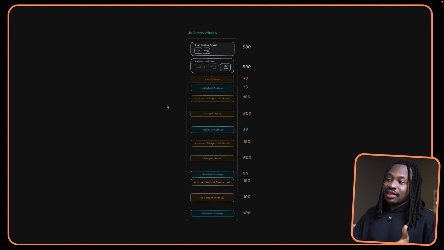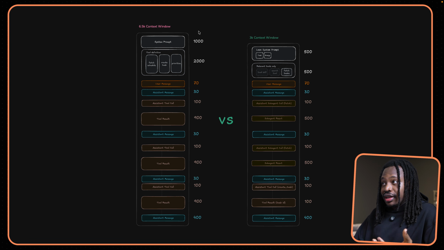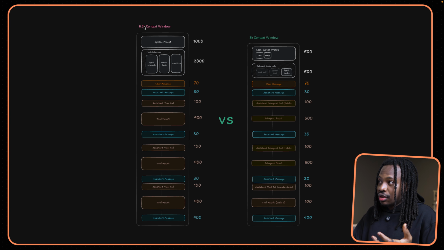So what we did was hide an agent inside a tool call. So when the main agent makes a tool call, we don't actually fetch data directly and give it to the agent. A sub-agent handles fetching that data, which means that sub-agent can focus on thinking through that data, cleaning the data up and simplifying it, so the main agent just receives the clean data. When you compare that to where we're coming from, we originally had 6.5k tokens in our context window, and we've successfully halved that number to 3k tokens. Perfect. Now you can see that even though you've increased your model budget, you can still save on your token budget. I'm going to show you some code examples of what we did to actually get this working.